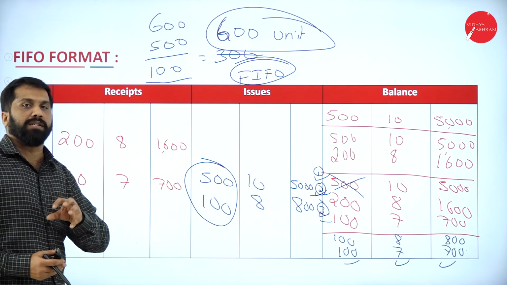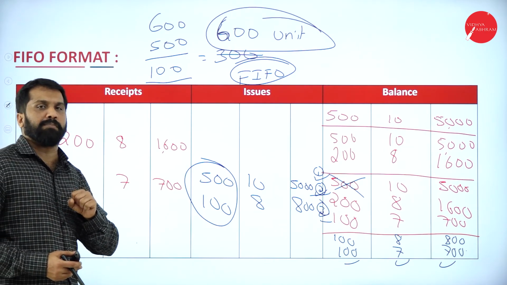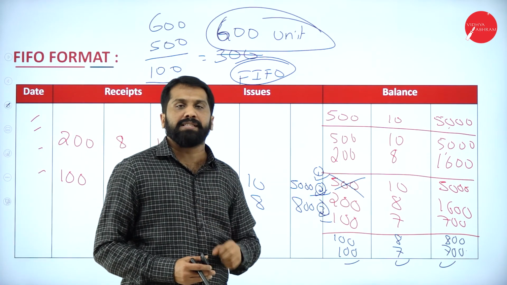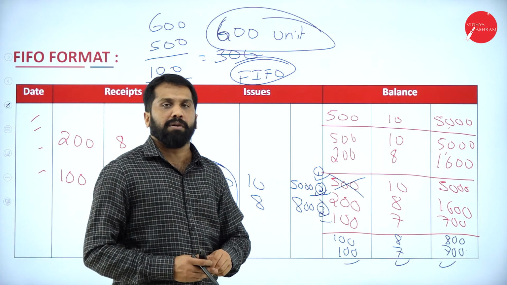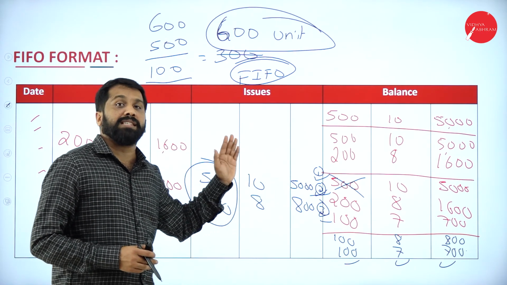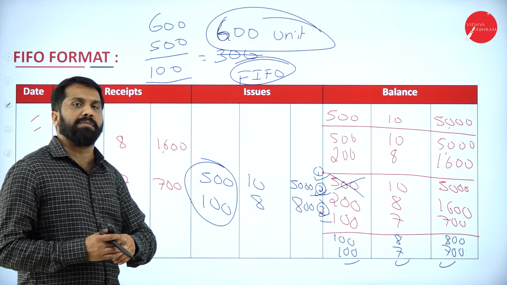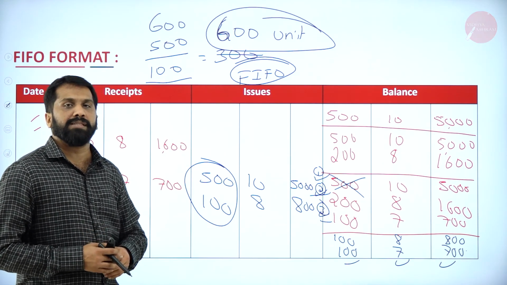Almost 50% you got the knowledge. What is FIFO account? Very simple, easiest one. Easily you can solve any number of problems. As I told you, there is only one chapter like material. Easily you can score marks. So from this topic, hardly you can get minimum 10 to 15 marks from this chapter.